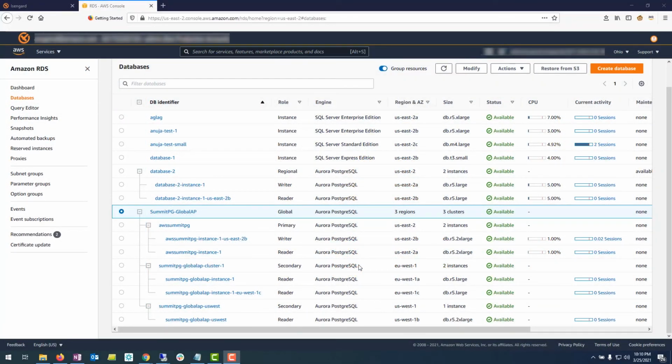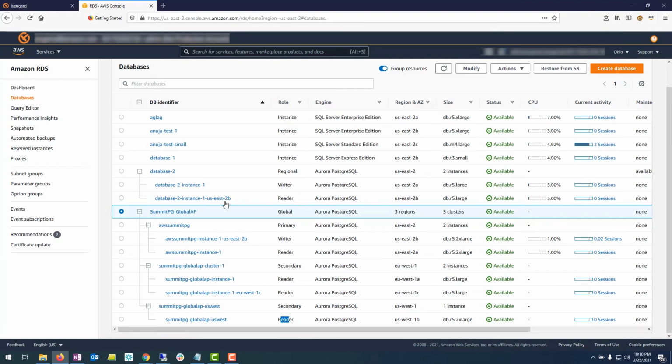All right, let's take a look at a quick demo for global database. For this demo, I have my setup here, which is a global database that has 3 regions: US East 2, EU West 1, and US West 1. The US East 2 is my primary region. It has a writer instance and a read replica. The EU West 1 has a reader instance and also a read replica, whereas the third region, US West 1, only has a reader instance.